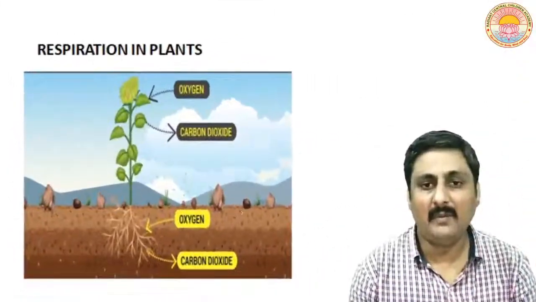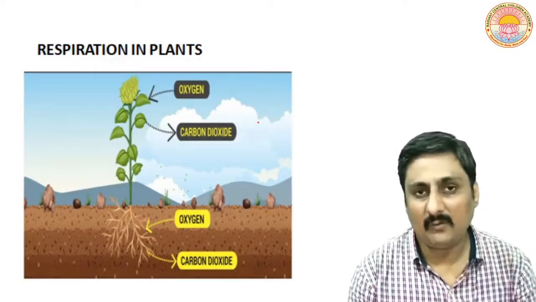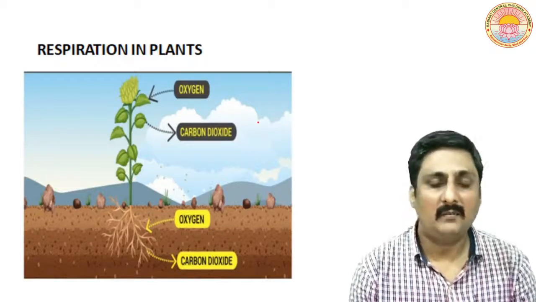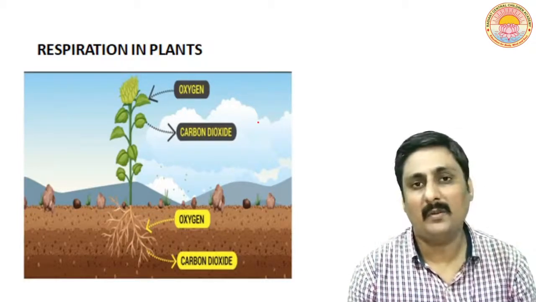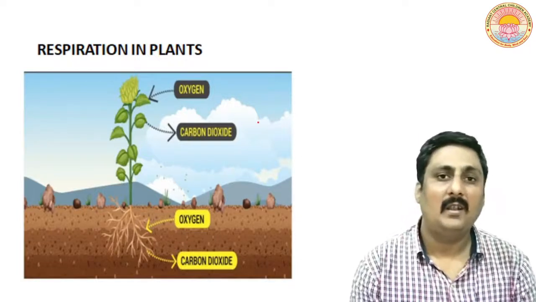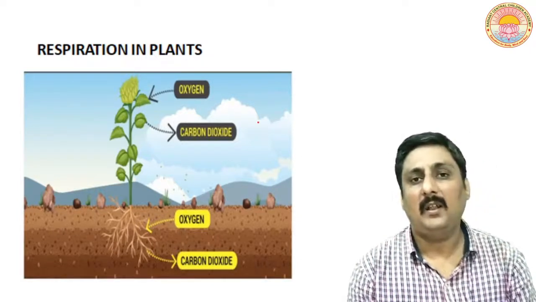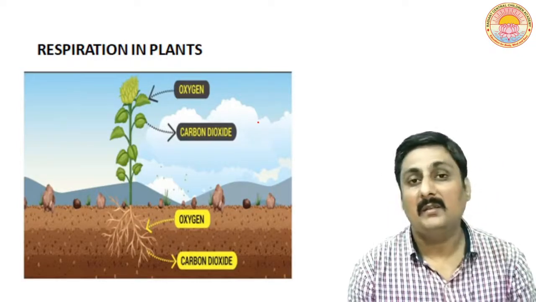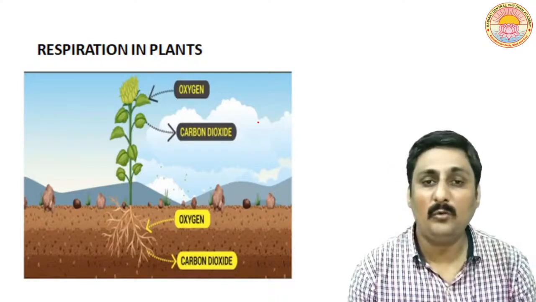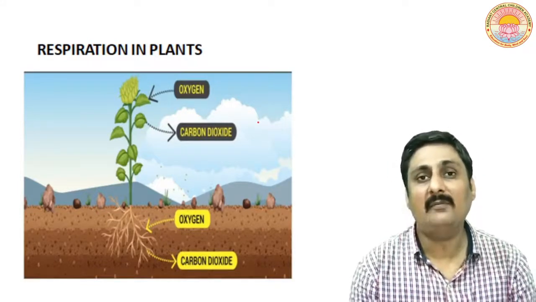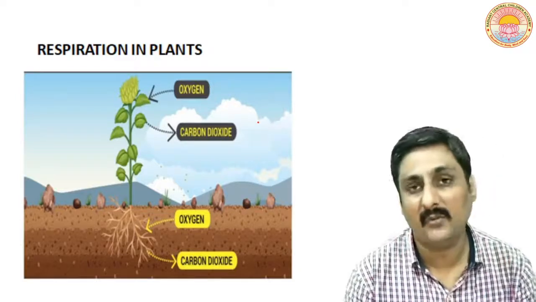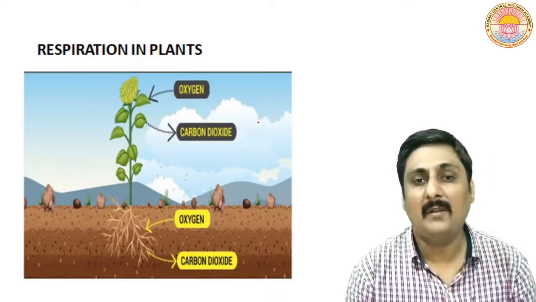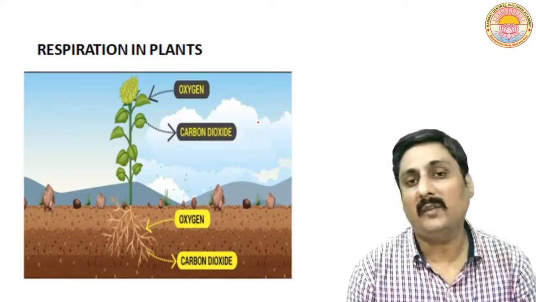Now respiration in plants. As we have already studied photosynthesis, in which the carbohydrates are formed with the help of sunlight and carbon dioxide, along with that, oxygen is released. Now, in case of respiration, this oxygen is actually used up in oxidizing the food which has been prepared in the process of photosynthesis to liberate energy. And energy is trapped in the form of ATP.